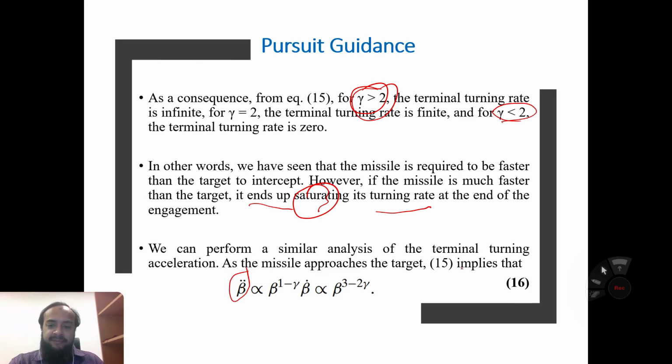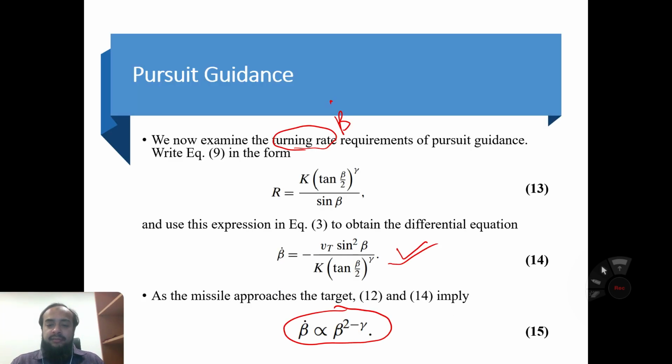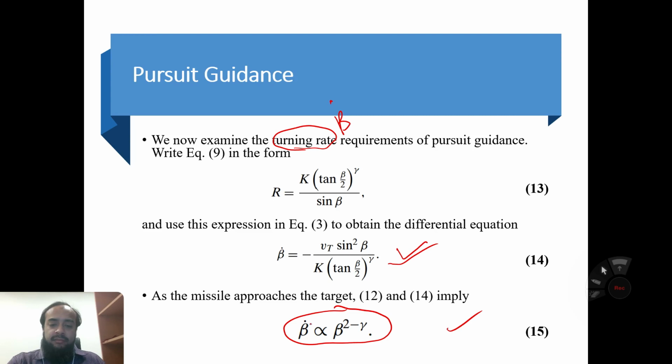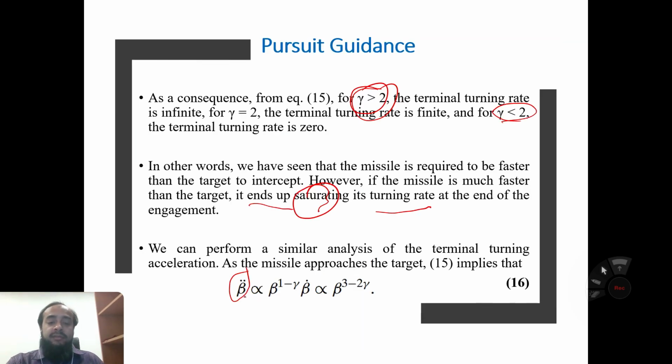Equation number 15 implies that if we differentiate this again, then beta double dot is directly proportional to minus beta power minus gamma into beta dot, and this is directly proportional to beta power 3 minus 2 gamma.